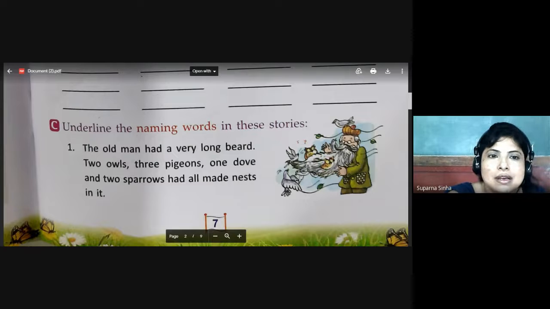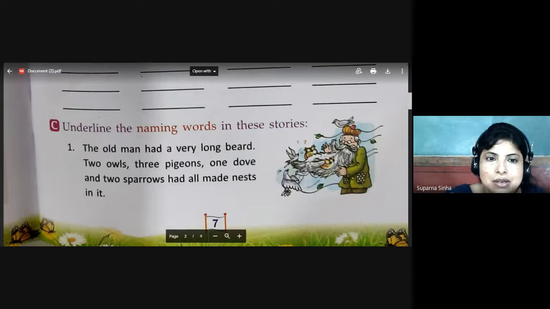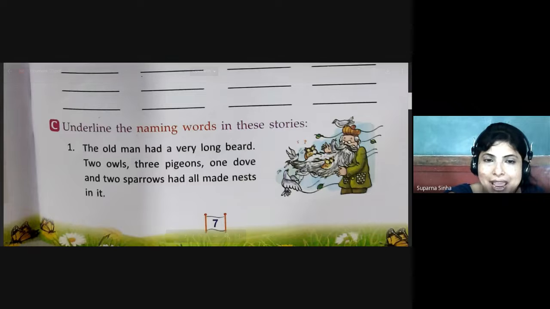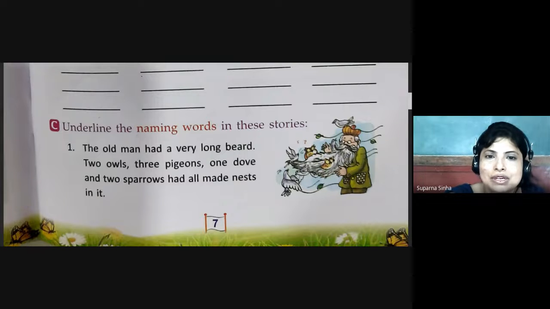Last, number 1 story: The old man had a very long beard. 2 owls, 3 pigeons, 1 dove, and 2 sparrows had all made nests in it. So, very nice story. Old man, man is a naming word. Now, owl is an animal's naming word.